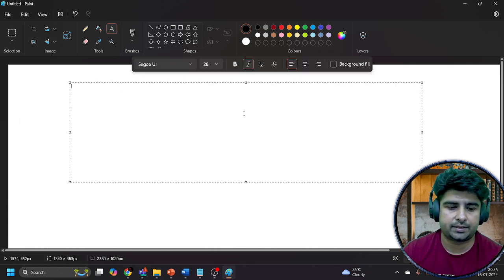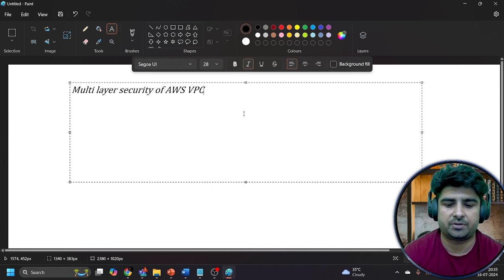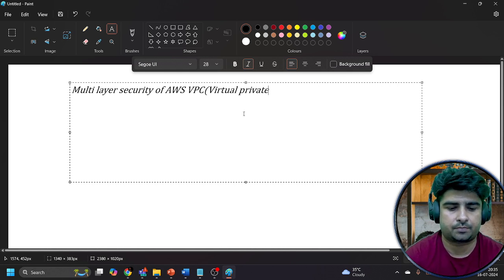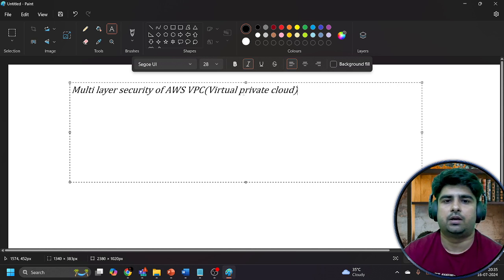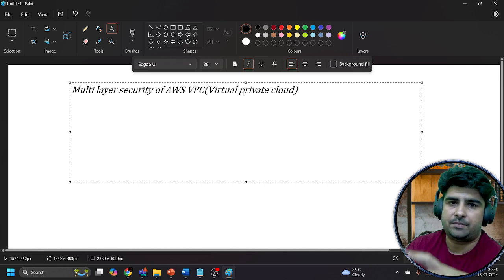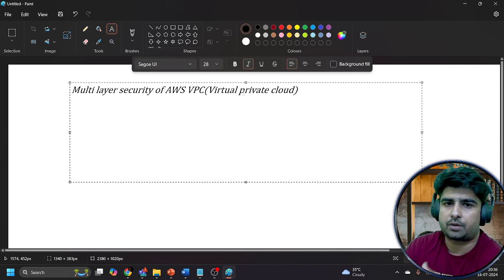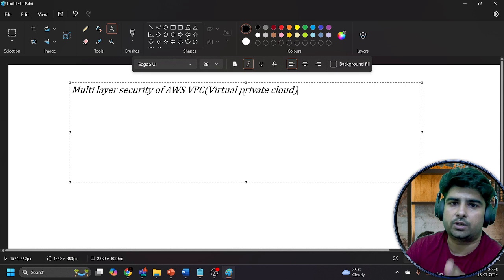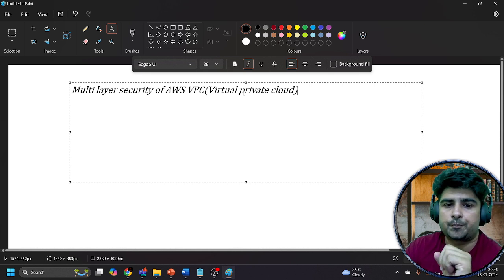So the topic is multi-layer security of AWS VPC. This VPC stands for Virtual Private Cloud. Now, if you talk about AWS, Amazon Web Services, or you can talk about Azure, or you can talk about Google Cloud Provider as well.